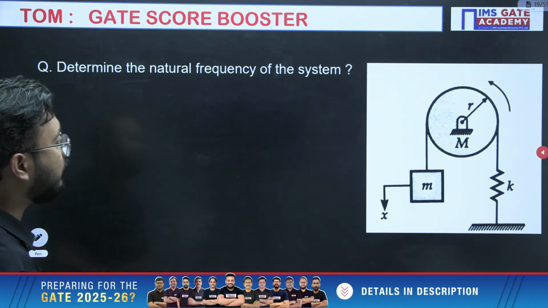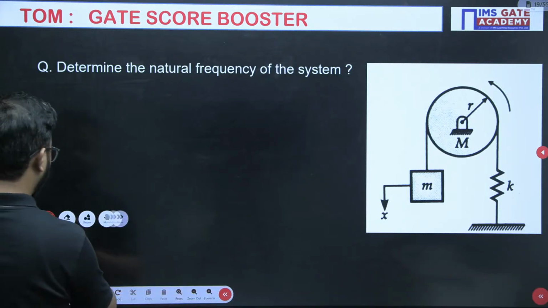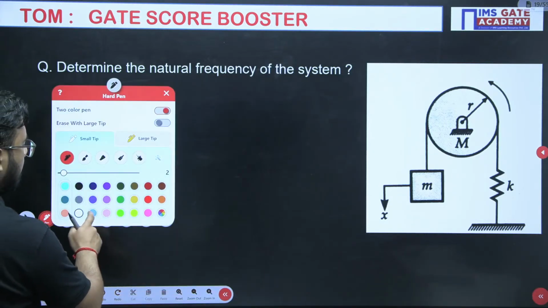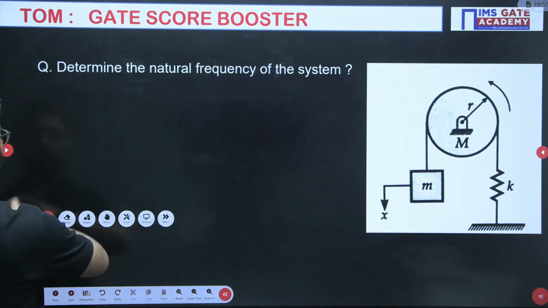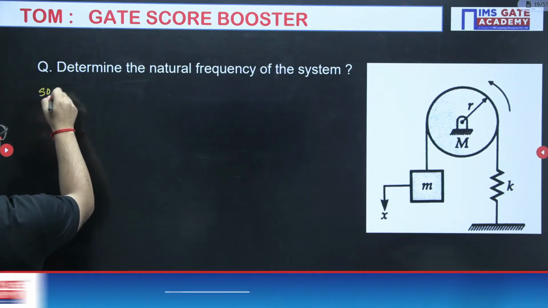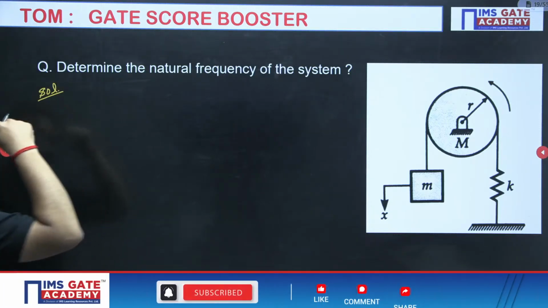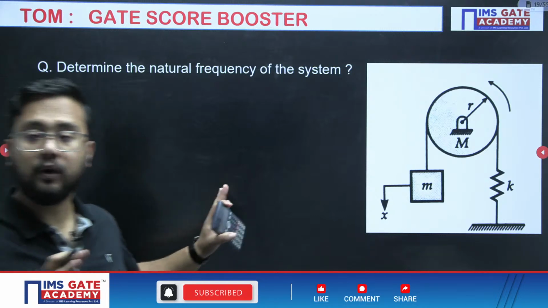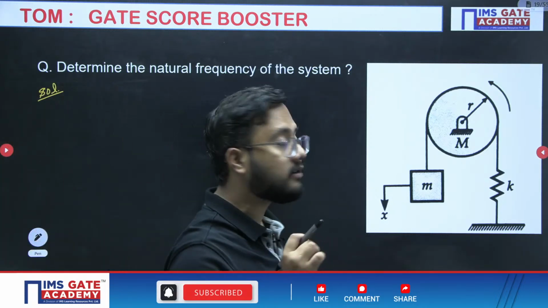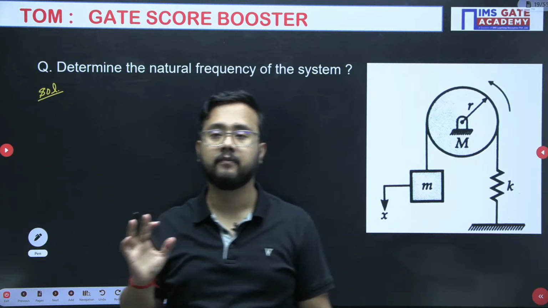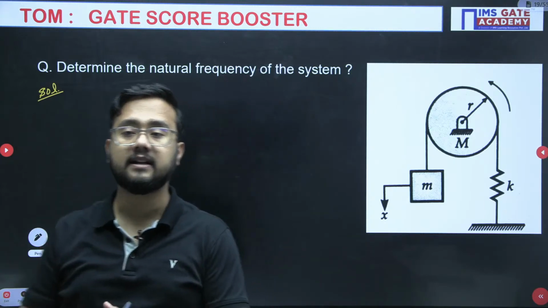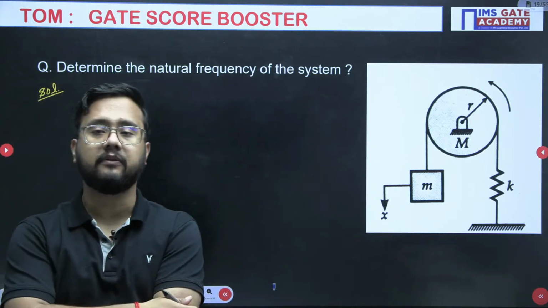Determine the natural frequency of the system. This is again a very, very important question. Usually if this pulley kind of system is given, always try to use the energy method. Always try to use the energy method whenever a pulley system is given.